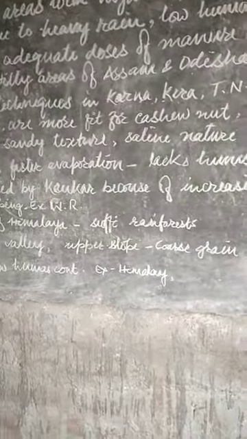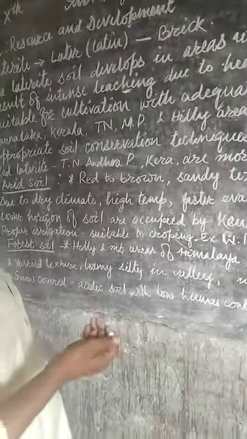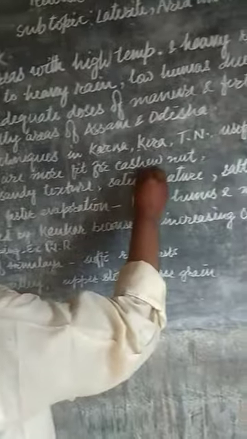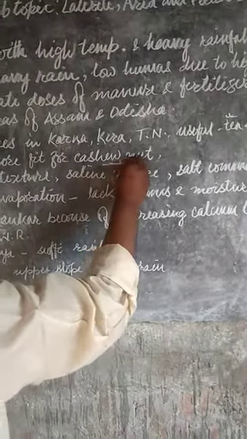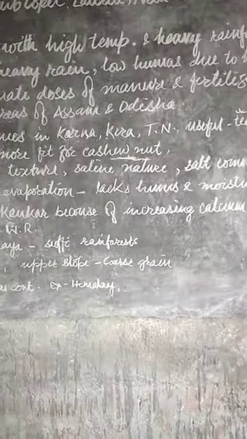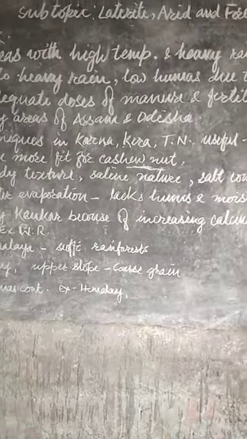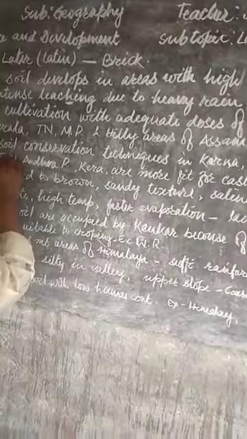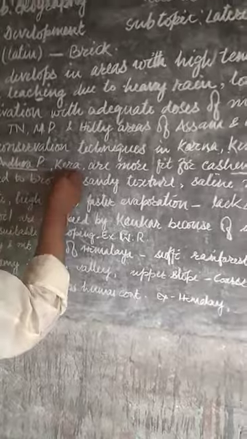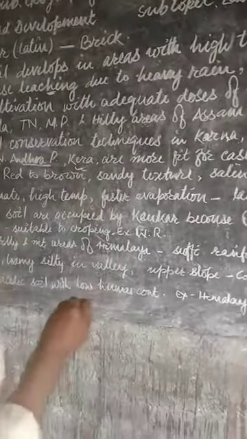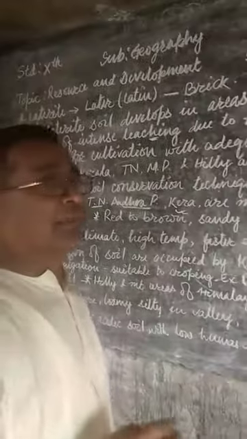Actually, red laterite soil is a subtype of this soil, and this is fit for the cultivation of cashew nut. Cashew nut is a valuable and costly agricultural product. In particular, it is grown in the states of Tamil Nadu, Andhra Pradesh, and Kerala, states where cashew nuts are grown abundantly.